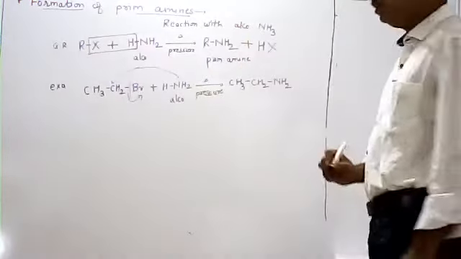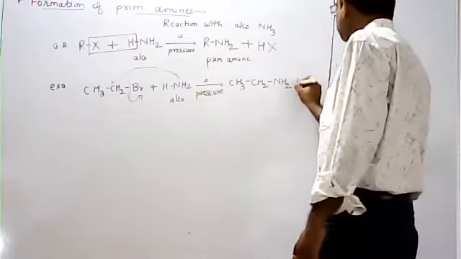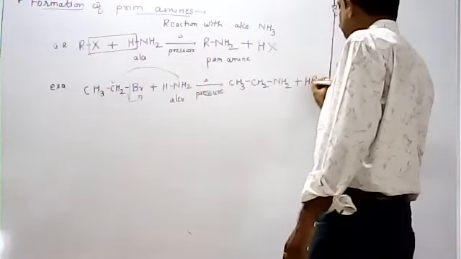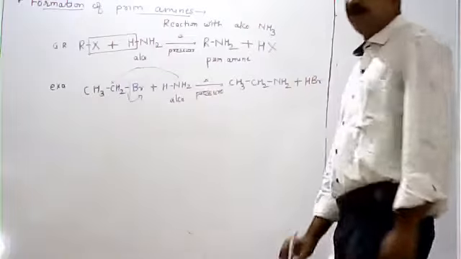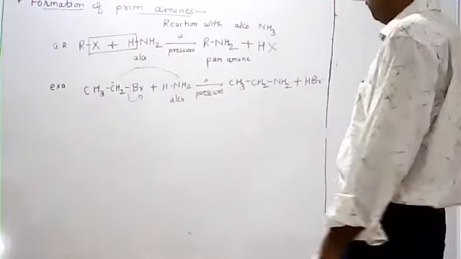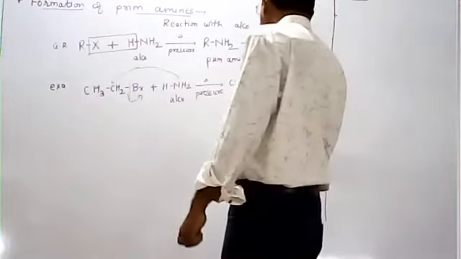This is called ethylamine, plus HBr is formed.